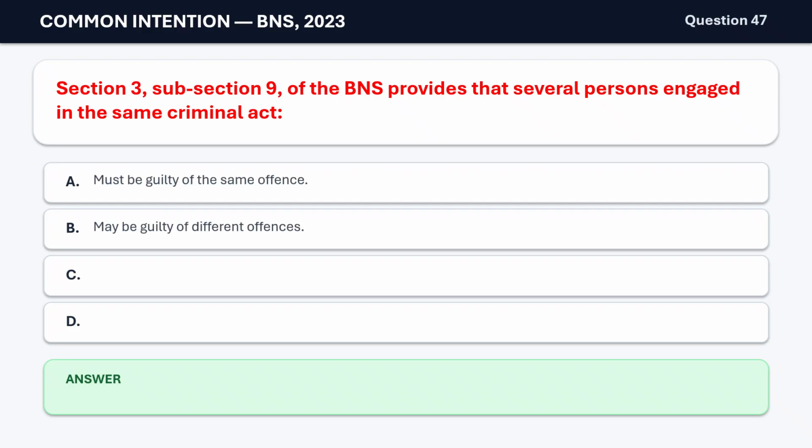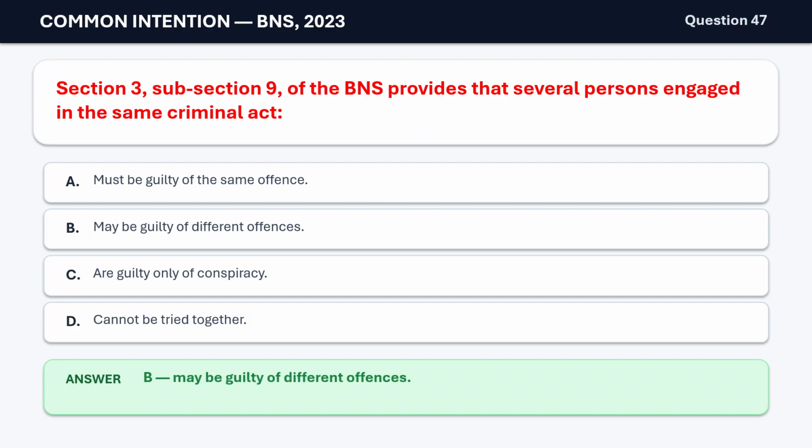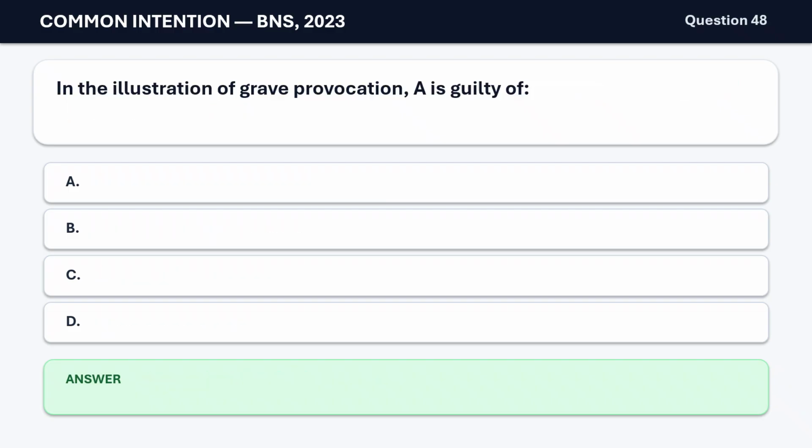Question 47. Section 3, subsection 9, of the BNS provides that several persons engaged in the same criminal act A. Must be guilty of the same offense. B. May be guilty of different offenses. C. Are guilty only of conspiracy. D. Cannot be tried together. The correct answer is B. May be guilty of different offenses.